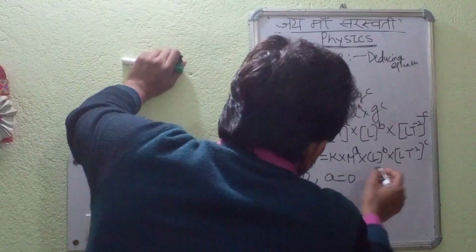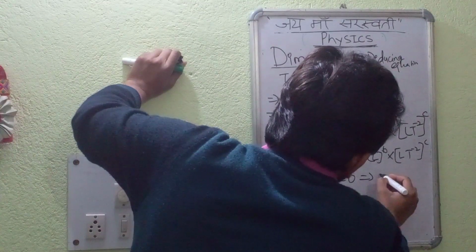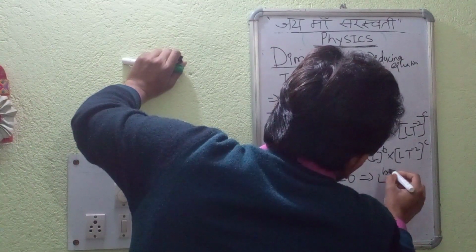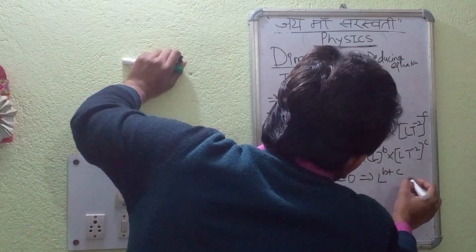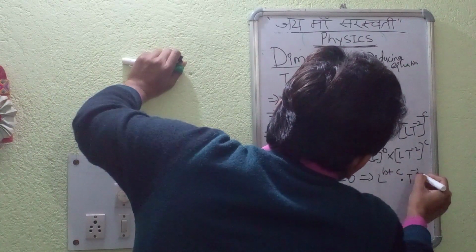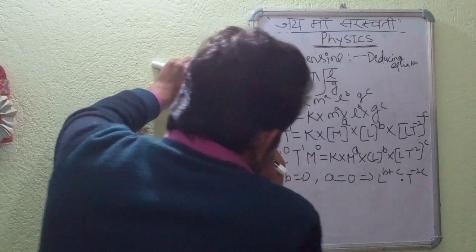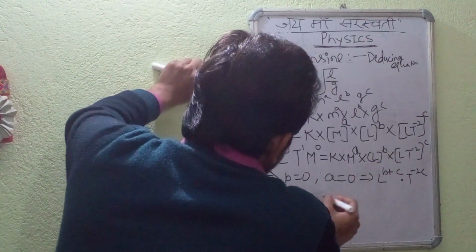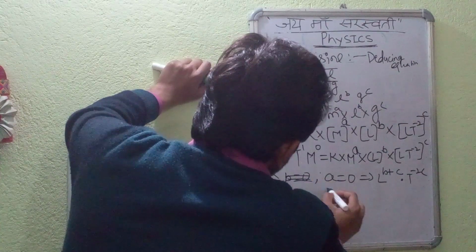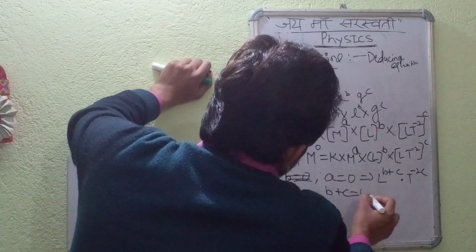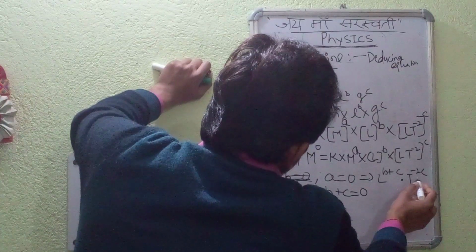Now we had already seen here L to the power b plus c into T to the power minus 2c. So we had already seen here a is equal to 0 and now b plus c is equal to 0, as per the equation. And T to the power minus 2c is equal to 1.